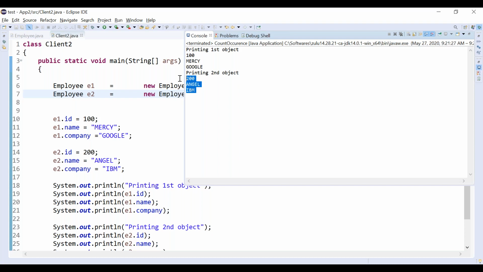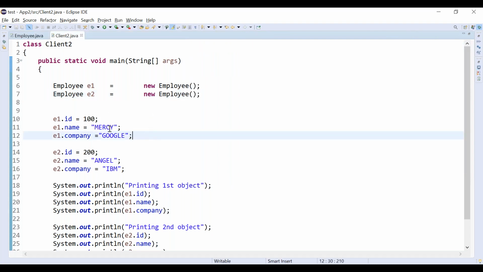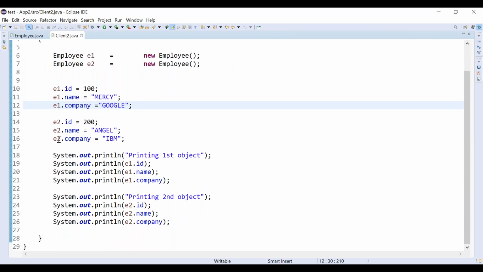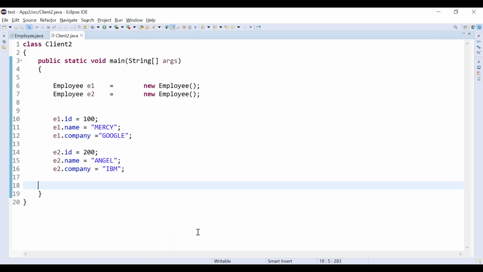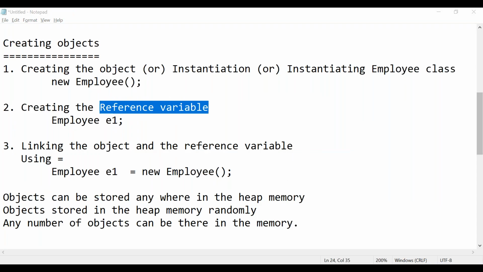So let's experiment more. Suppose I am removing everything. I want to access the things. First object, let's go ahead.